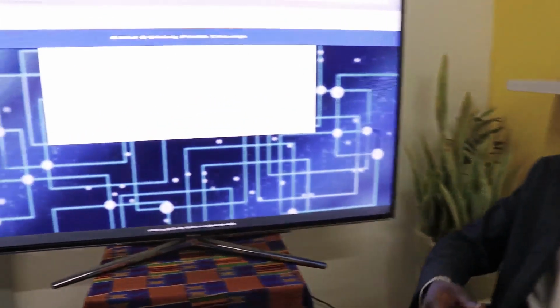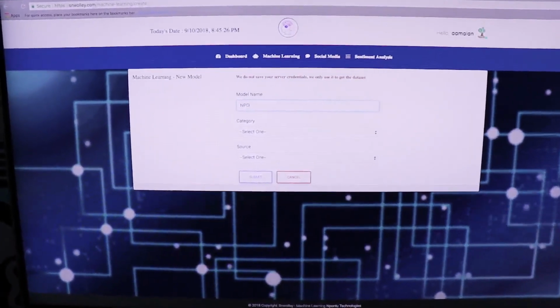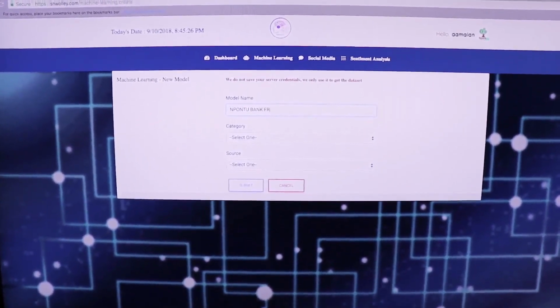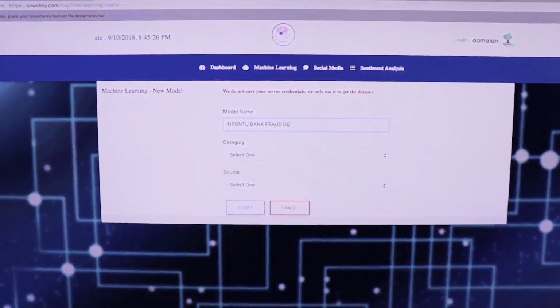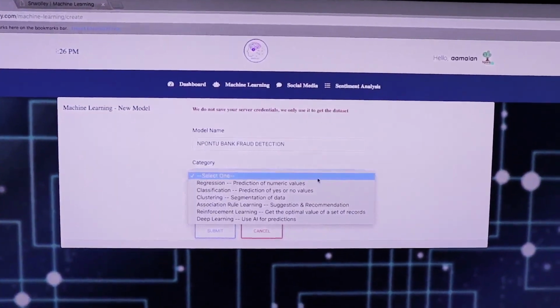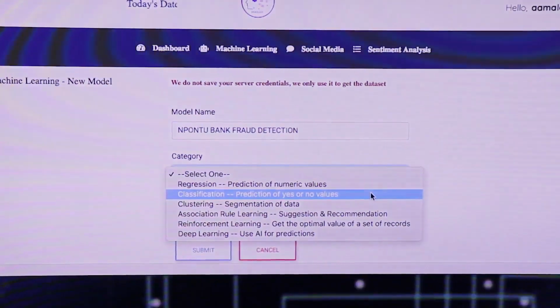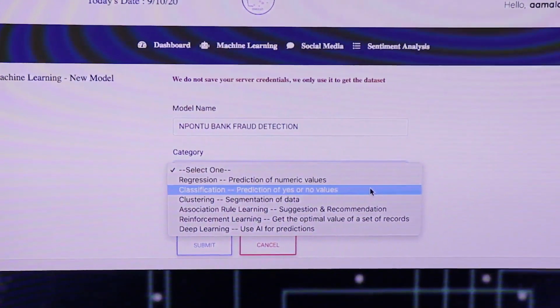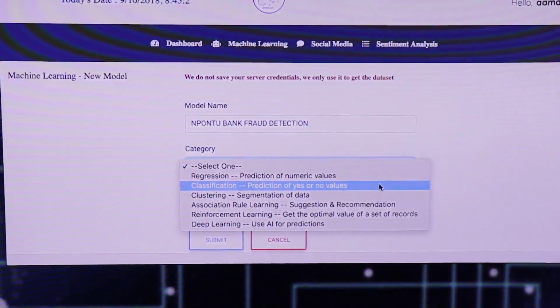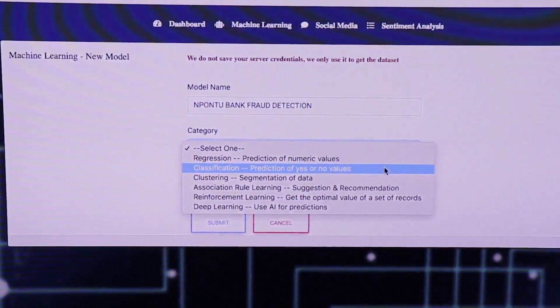So let's pick a data set. We'll go to a model and say we want to see Npontu Bank fraud detection. So just write it in: Npontu Bank fraud detection. You give the name of the model and you select the category. What you want to predict is whether it's going to be a fraudulent activity or not, which is a yes or no. If you wanted to predict a value, you would do a prediction of a numeric value. But for now, we want to predict whether this activity is fraudulent or not.